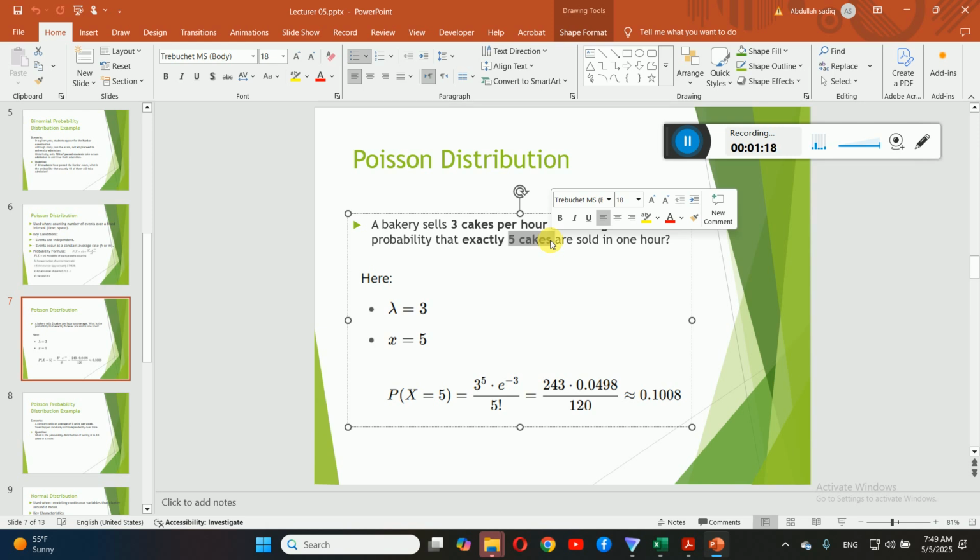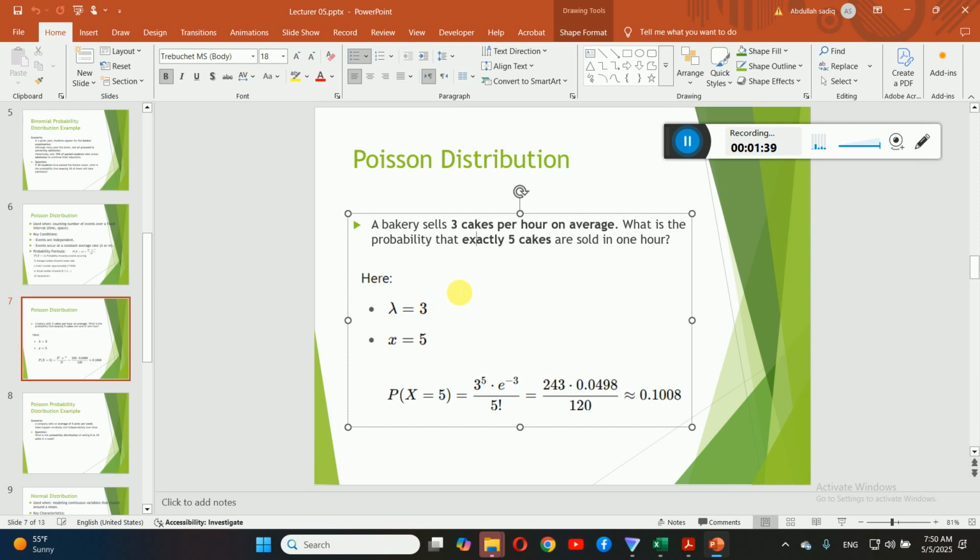So now here we are not interested to know about the 5 cakes in number of intervals. No, we are interested to know about the probability of selling 5 cakes in a fixed interval, which is 1 hour here.